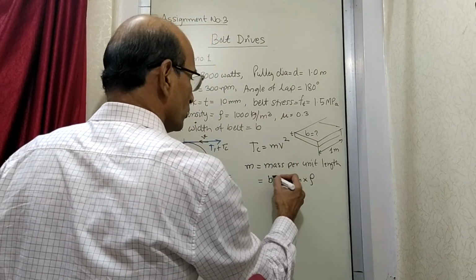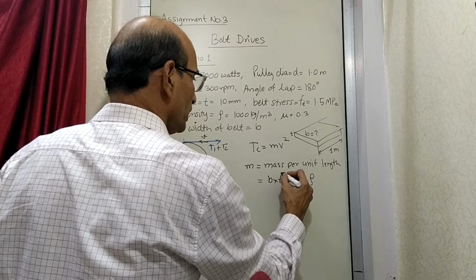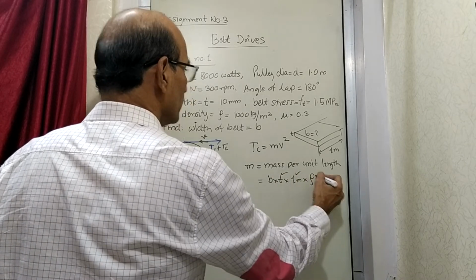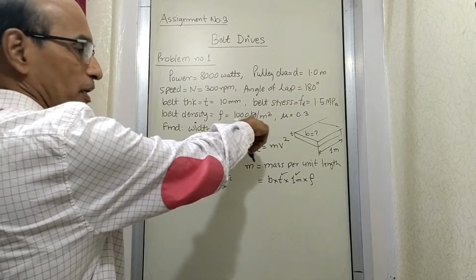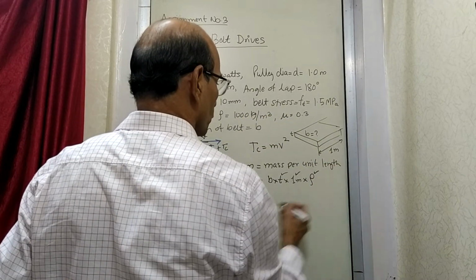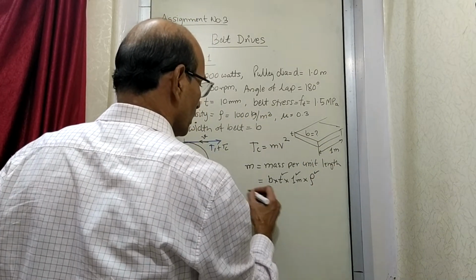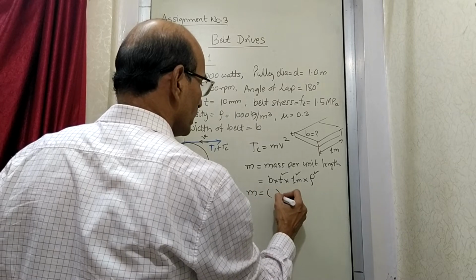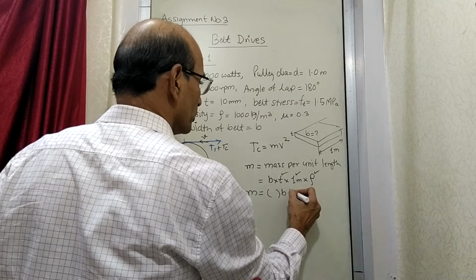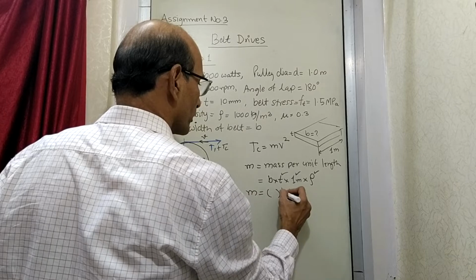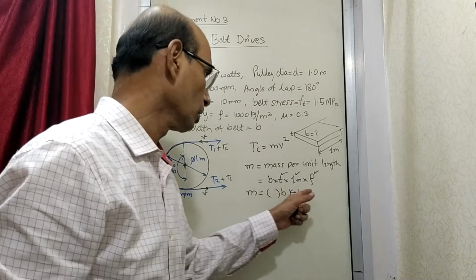So in this case, we don't know B, but we know T. 1 meter is already there, and the density of the belt material is given in kg per meter cube. So this also is known. So you can find out that the mass of the belt is something in terms of B. The unit is kg per meter. See, B is unknown. These are all numbers.